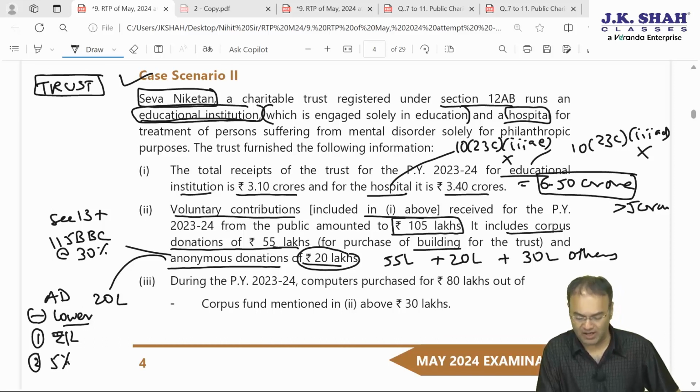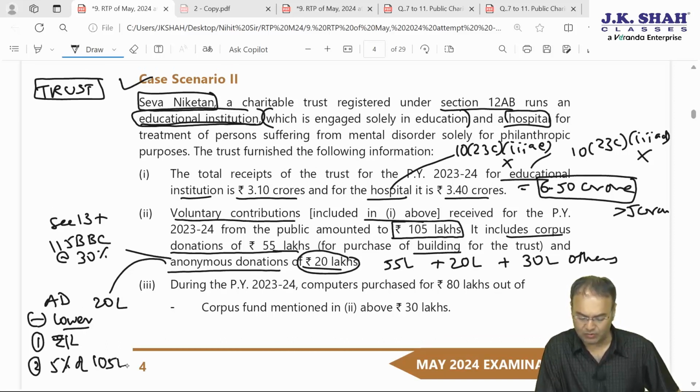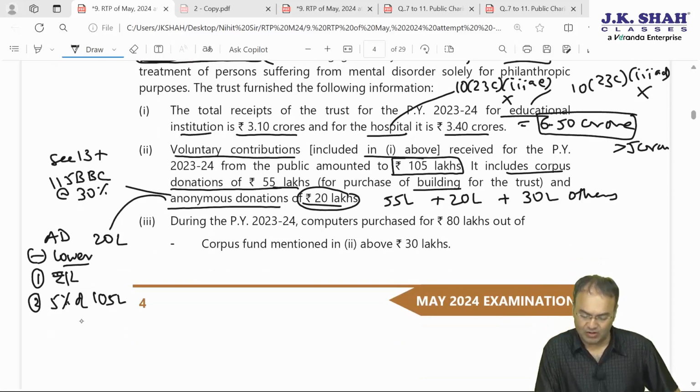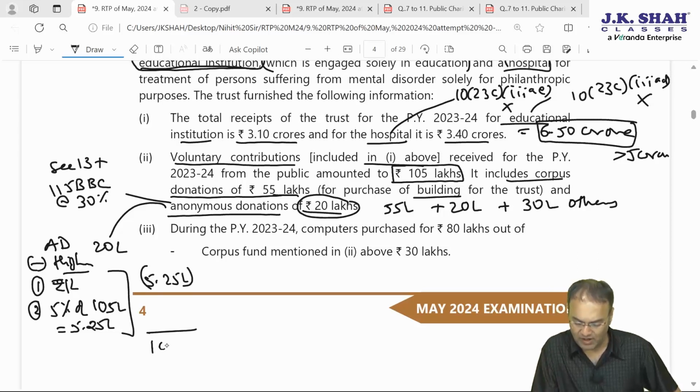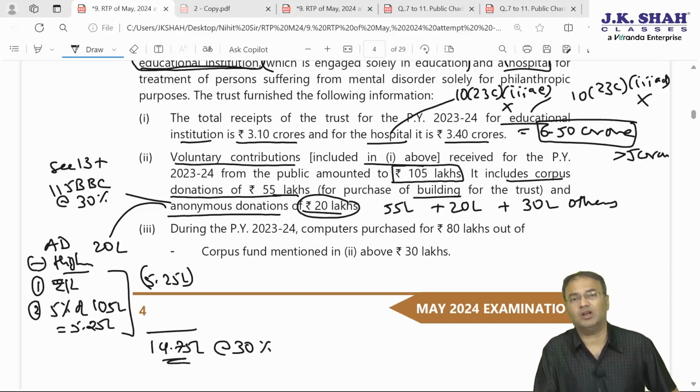Total donation is 105 lakh. So 5% of 105 lakh will be 5 lakhs and 25,000, that is 5.25 lakh, whichever is higher, not lower. Higher of the following two will not be taxable at 30%. 5.25 is the higher. So out of 20 lakh rupees, 5.25 lakh, being the higher of these two, is not taxable at the 30% flat rate, but will be merged with other regular income and will be subjected to that 15%, 85% concept. 14.75 lakh is the balance amount left out. This will be taxable at a flat rate of 30%, which we will calculate if required.